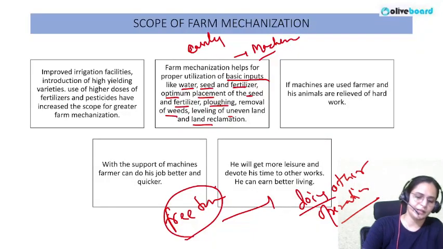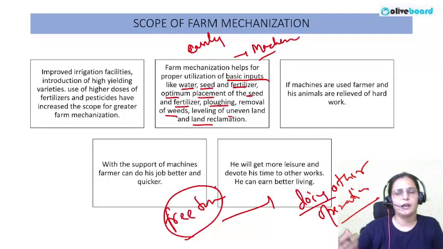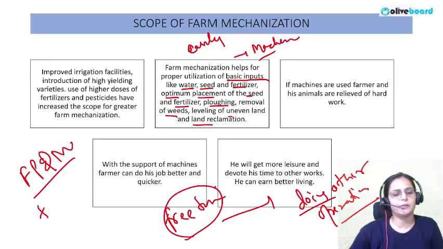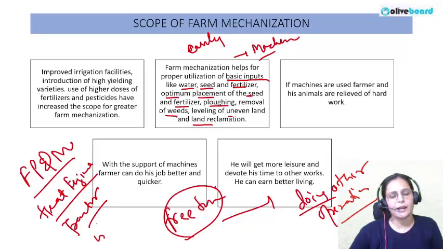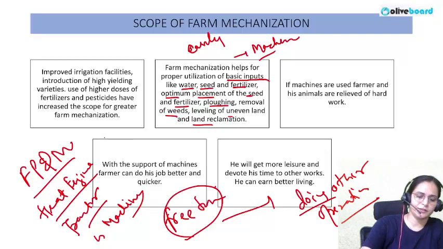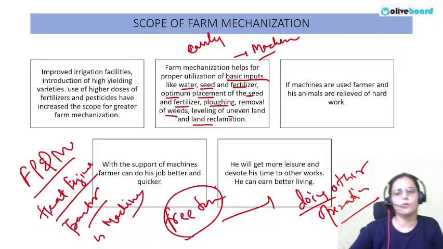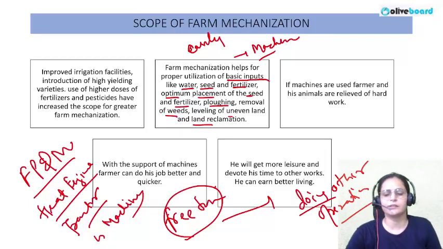As today is an orientation session, we have covered the basics of farm power and machinery here. In tomorrow's class we will be discussing heat engines, which is a very important topic, and we will discuss the different types of tractors, and then the different machines that we can use in our field. So today's chapter is quite theoretical. I hope you understood whatever we discussed here.